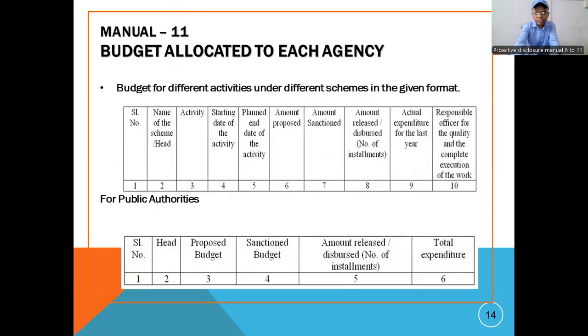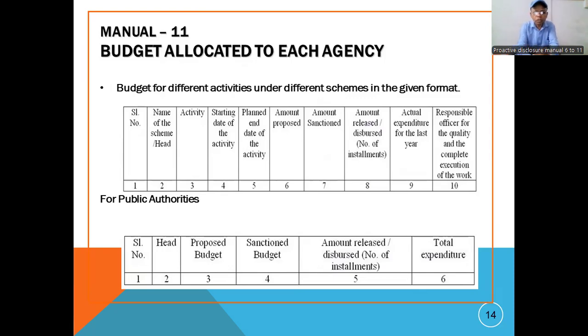Then manual number 11 says that is budget allocation to each agency. So there are two budgets. As you know, there are two types of budget. One is administrative expenditure, another is program expenditure. In which scheme we have received last year, what is the amount we have received, how much expenditure we have incurred, and this year for this financial year, what is the budget we have received from the government, from which chapter, from which head, everything. According to this, we have to provide it.